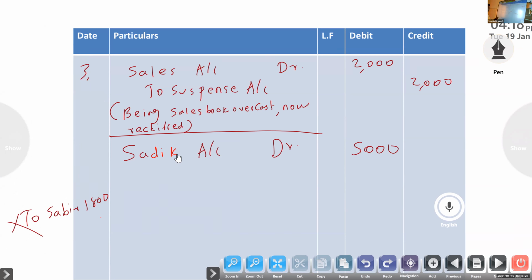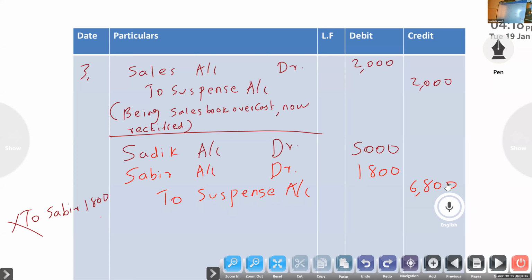It is wrong. So to correct that, what we'll do? Debit or credit Sabir? Debit. So Sabir account debtor, we credited to Sadiq 1,800. Cash we recorded correctly. The only problem is this head only. So to suspense 6,800.